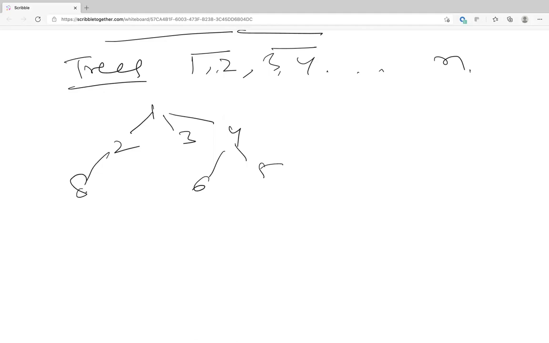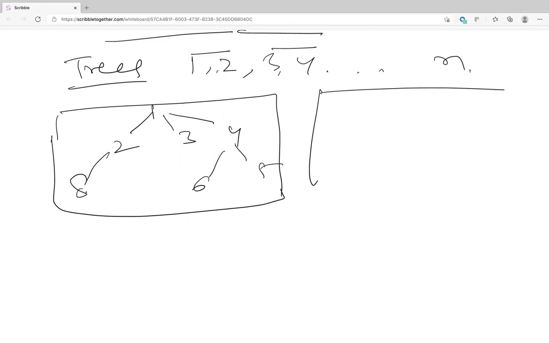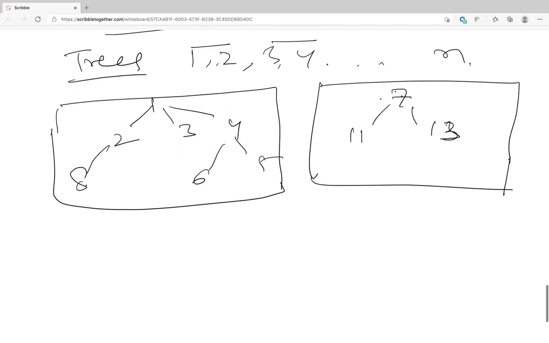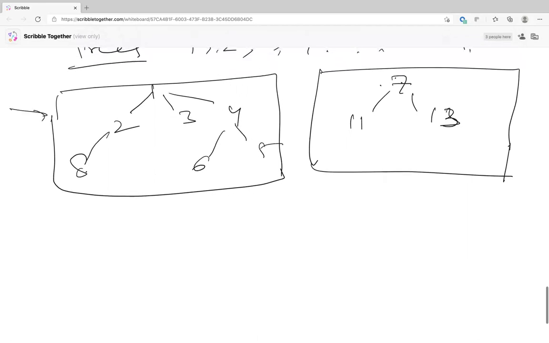Similarly, you have another connected component, let's say 7, 11, and 13. So this is connected component 1 and connected component 2, right?